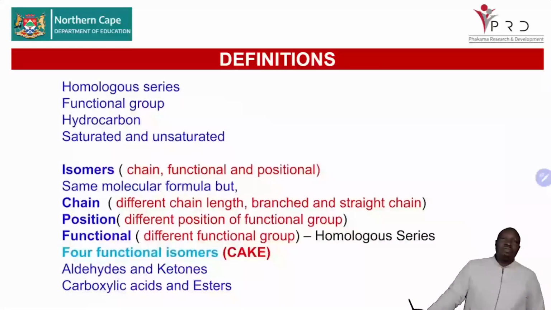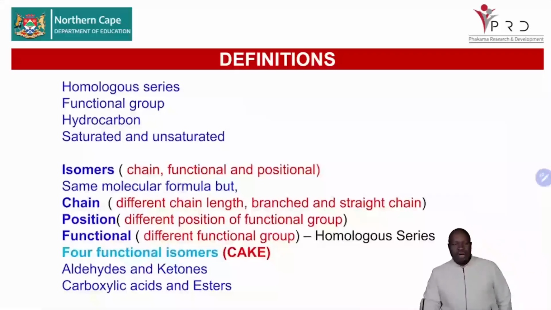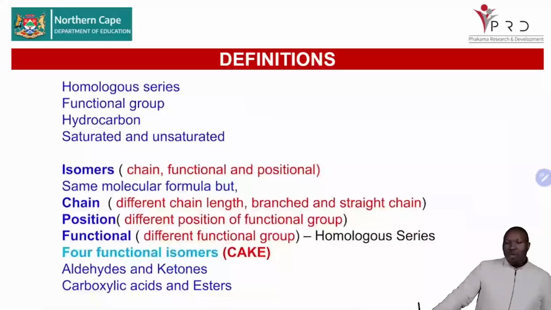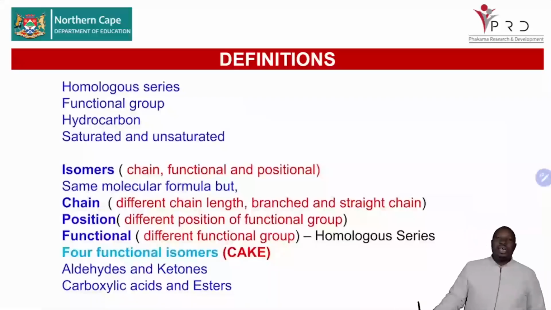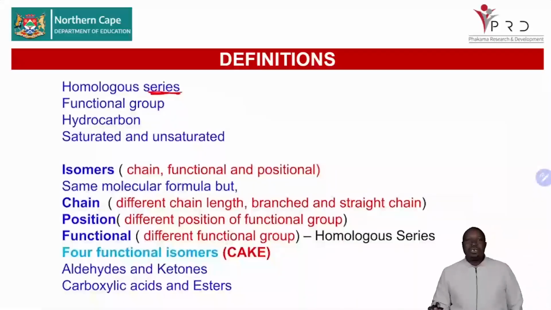Now, in terms of definitions, we are always saying you must define according to the exam guideline. So always follow the exam guideline when you're writing your definitions. We're still emphasizing you can't go to write the exam without knowing what a homologous series is. Here we're saying these are series of organic molecules that can be described by the same general formula.